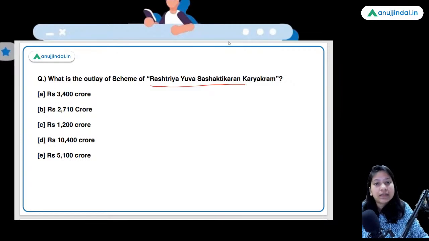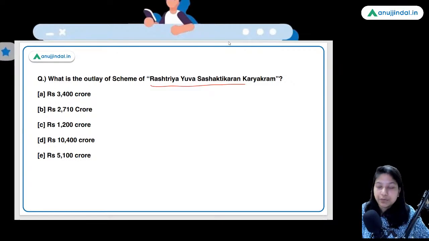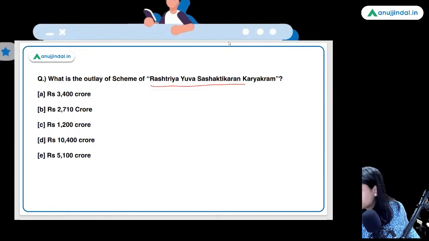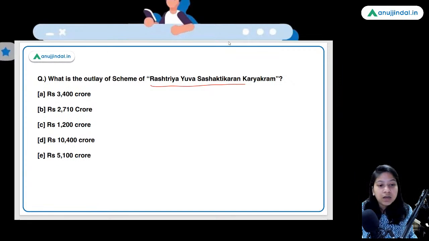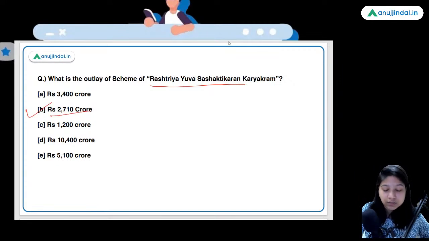Many informations are there, and all those informations are not important from your phase 1 point of view. So you can very well skip that. Save your time by reading the current affairs document. Good. Option B is the right answer. 2,710 crores has been allocated for this scheme.